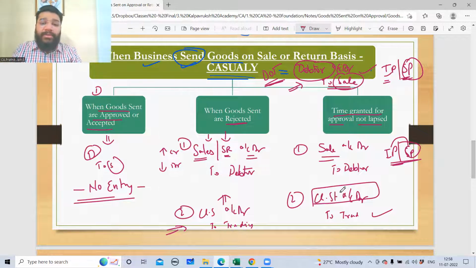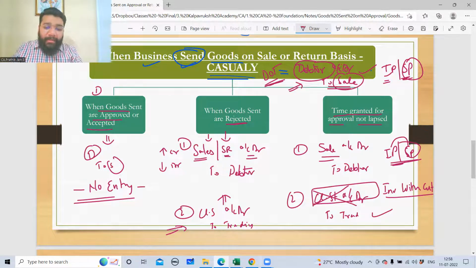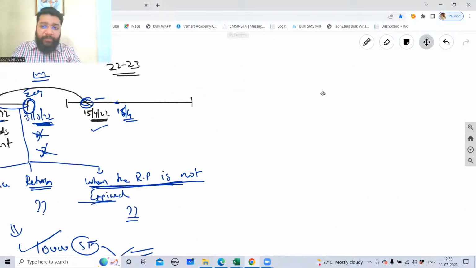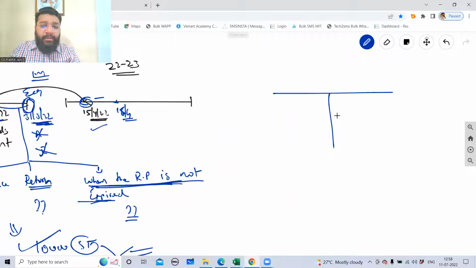So can I say instead of closing stock, it will be inventory with customer account debit to trading account. In my balance sheet, on the asset side, closing stock means our stock, goods in our factory, warehouse or godown.